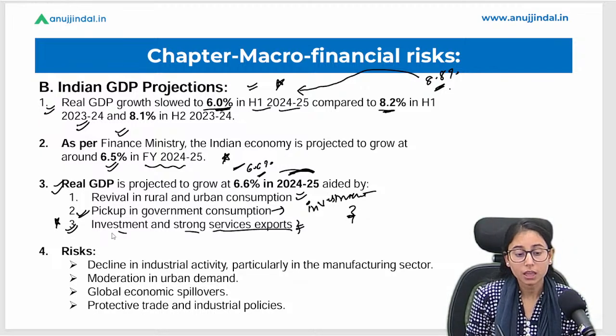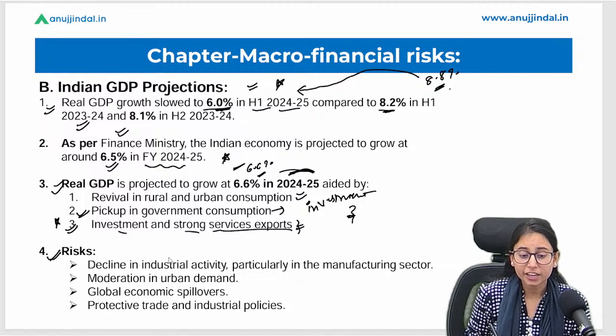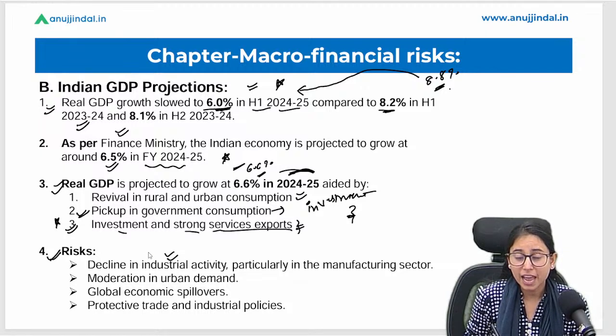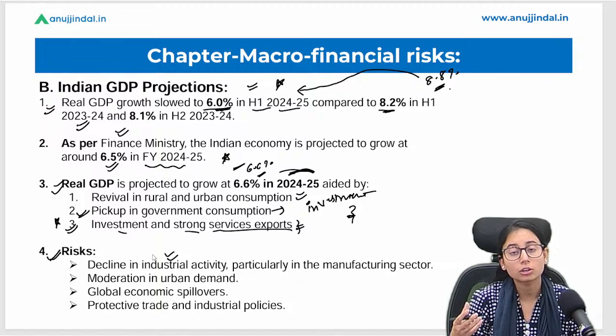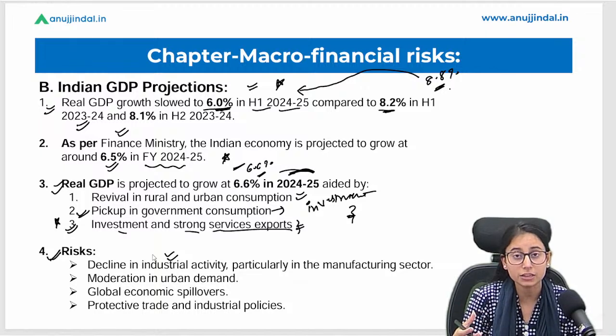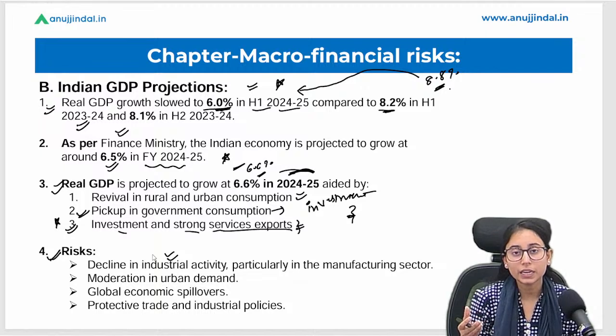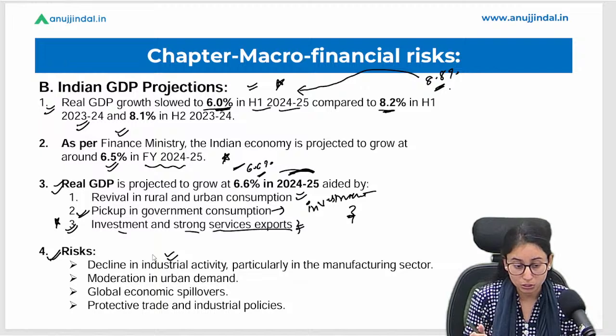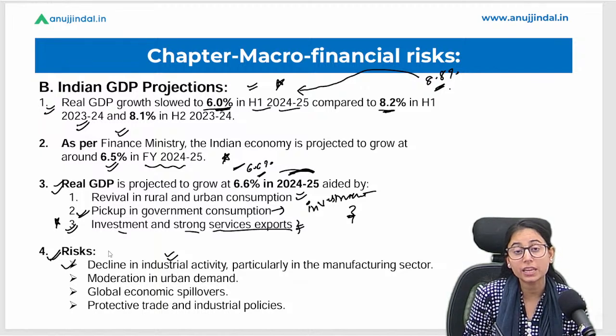Okay, now what are the risks that can hamper this growth estimation? Okay, so what if there is a decline in the industrial activity? Suppose people are not investing much, or they are not borrowing from the banks, and they are not investing in the market. If there will be less investment, the employment level will fall down, and consequently, the consumption level by the urban and the rural people will also fall down, which is not a good sign. So decline in the industrial activity can lead to a risk to the GDP growth.